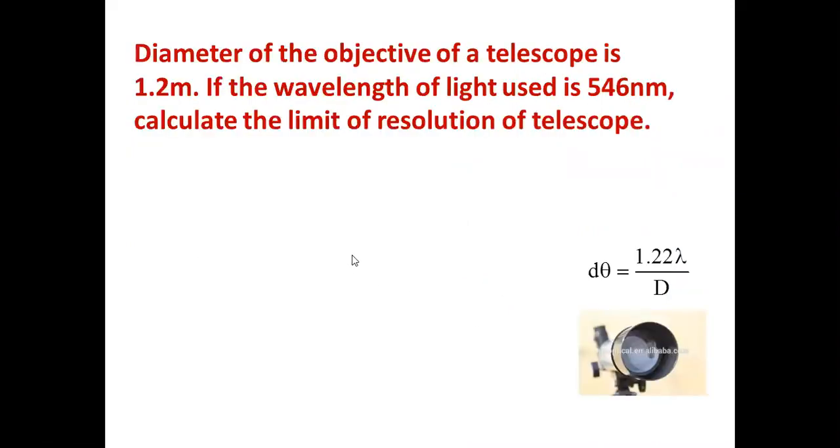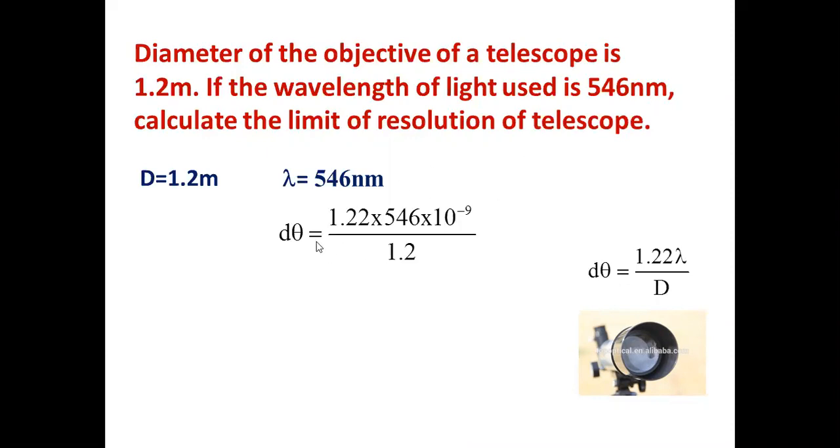Diameter of the objective of a telescope is 1.2 meter. If the wavelength of light used is 546 nanometer, calculate the limit of resolution of the telescope. So d theta, capital D is given, lambda is given. Now this time I have substituted the correct lambda, so no mistake from my side. d theta is equal to 1.22 times 546 nano by 1.2, right? 1.22 lambda by D, capital D is 1.2. So if you calculate it, you will get this one. It is the minimum angle subtended at the eye by the two closely lying objects, which are seen just separated.